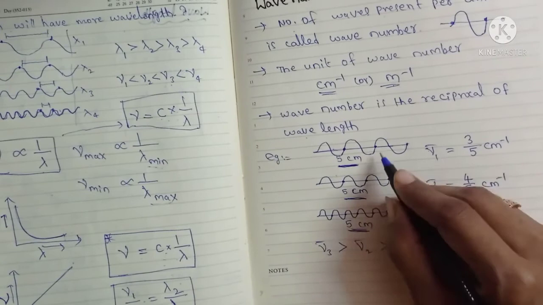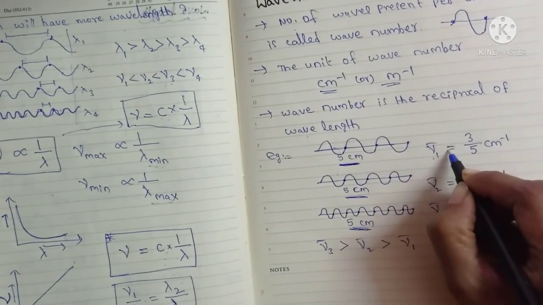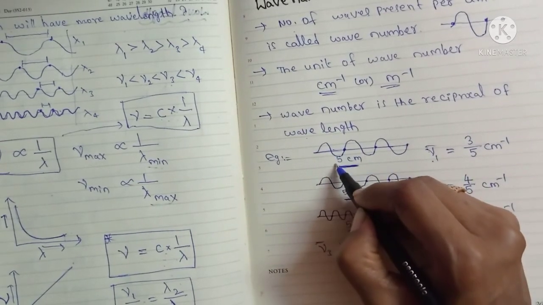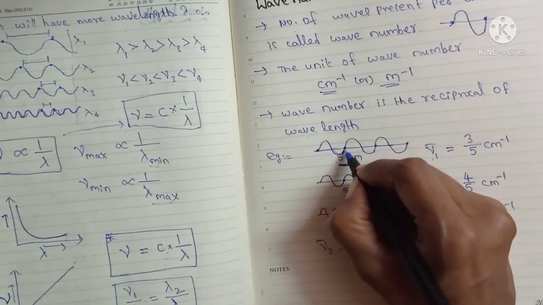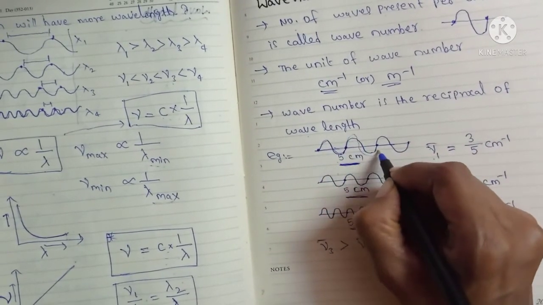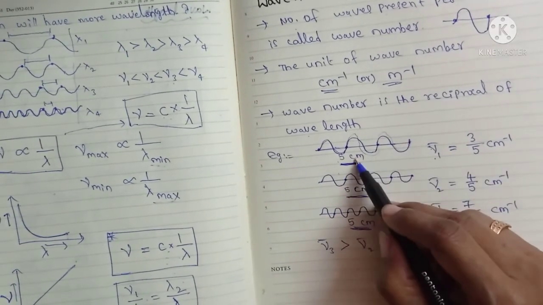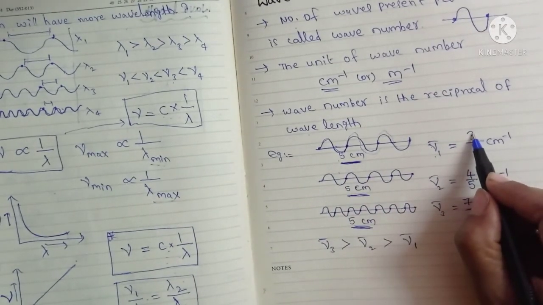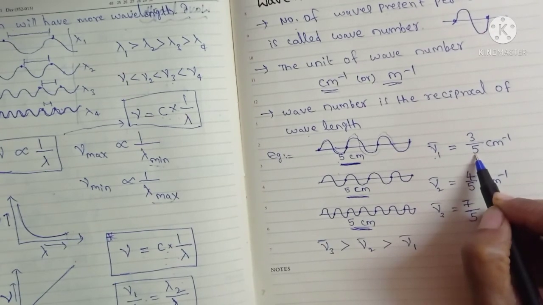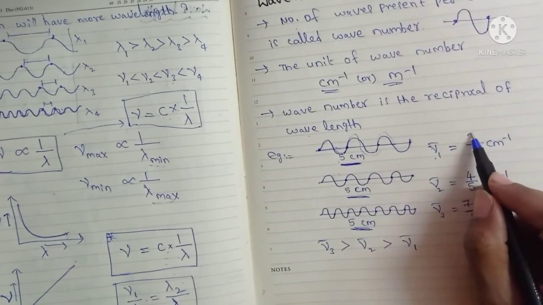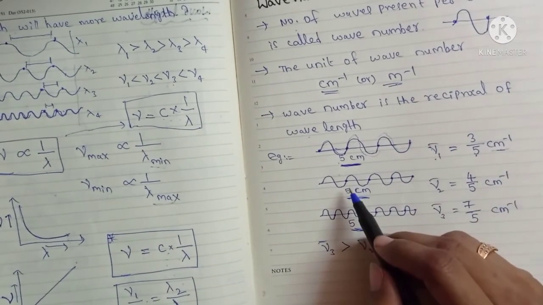For example, the wave number of this first wave is nu 1 bar. How many waves are in the 5 centimeter length? If you count, this is 1 wave, this is 2, and this is 3 waves. So 3 waves are distributed in 5 centimeters length. Number of waves per unit length, and the unit length is here 5 centimeters. So 3 by 5 centimeter inverse. This is the unit.